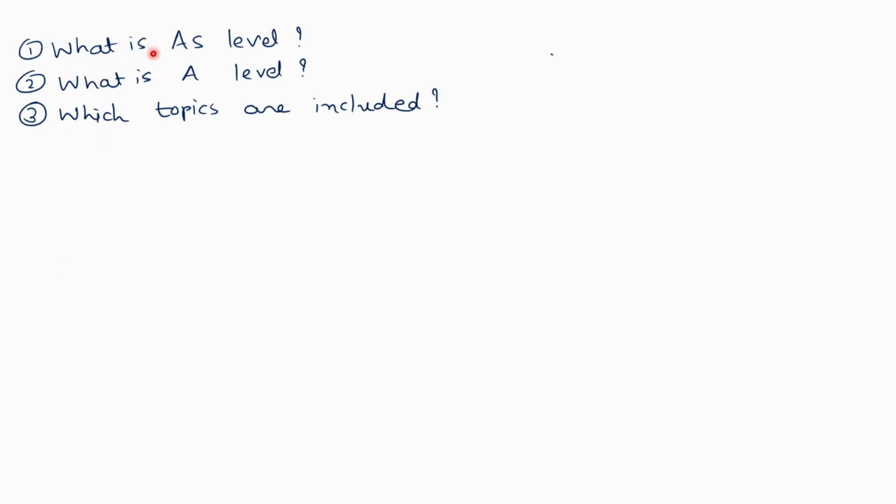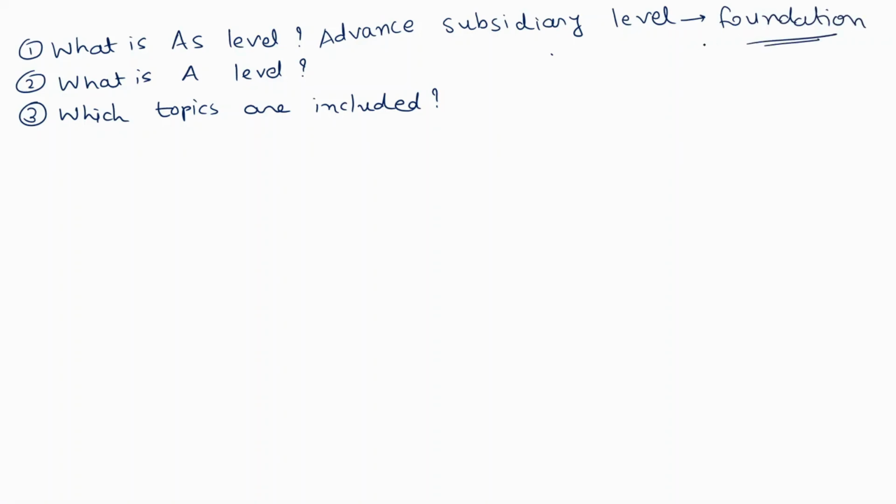Now let's talk about what is AS level. AS stands for Advanced Subsidiary Level. It is a foundation. It is a foundation level of A level physics.